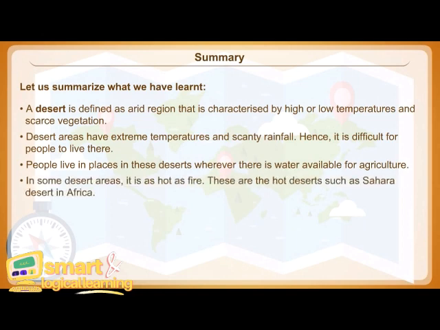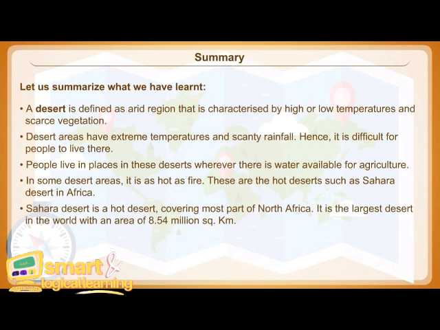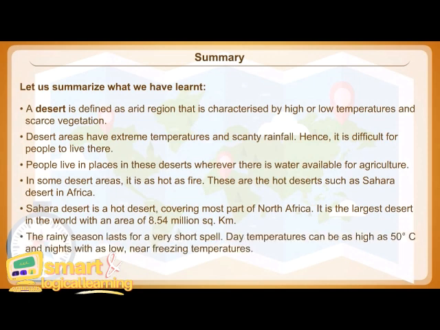In some desert areas, it is as hot as fire. These are the hot deserts such as Sahara Desert in Africa. Sahara Desert is a hot desert covering most part of North Africa. It is the largest desert in the world with an area of 8.54 million square kilometer. The rainy season lasts for a very short spell. Day temperatures can be as high as 50 degrees Celsius and nights are as low as near freezing temperatures.